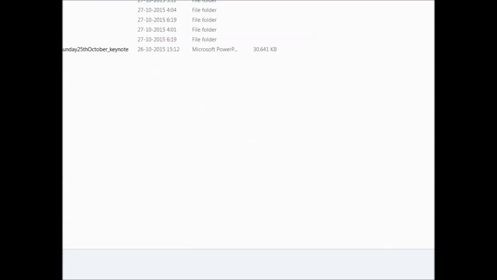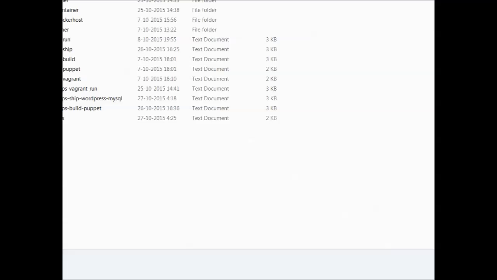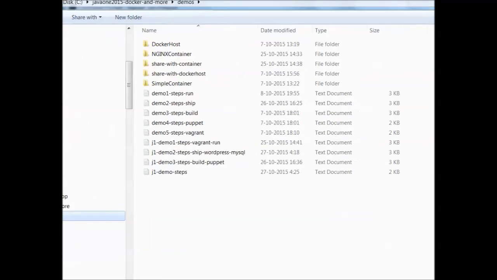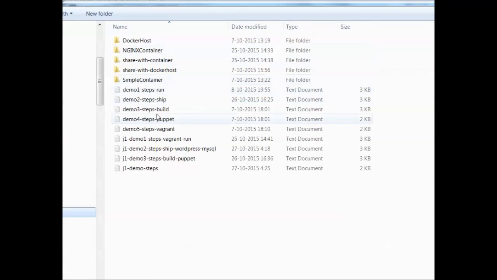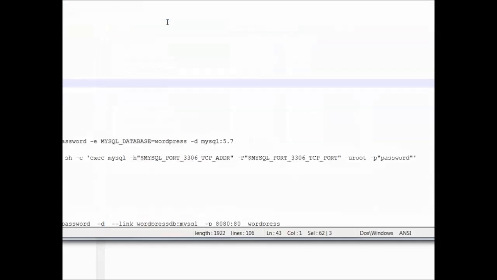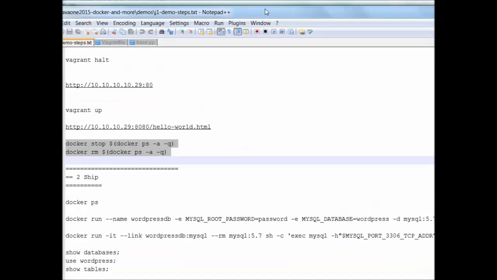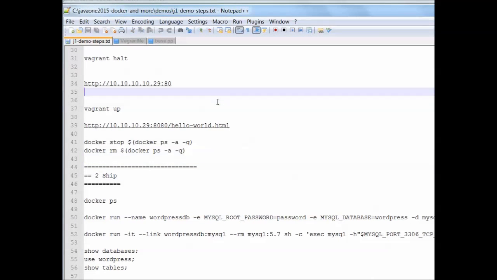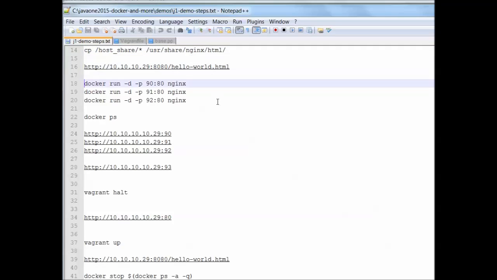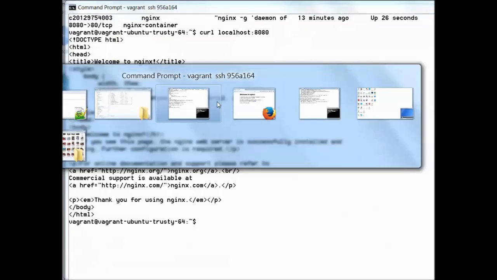Let me step into the demo files for this particular demonstration. And let's open this file. And in this file I've got a number of instructions to run additional containers based on the same Docker image.